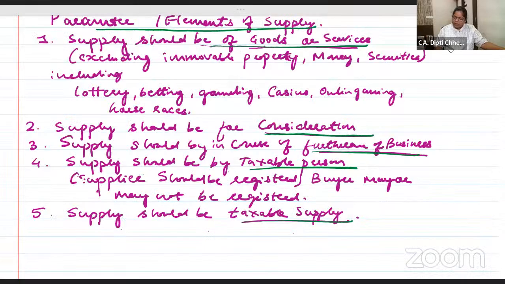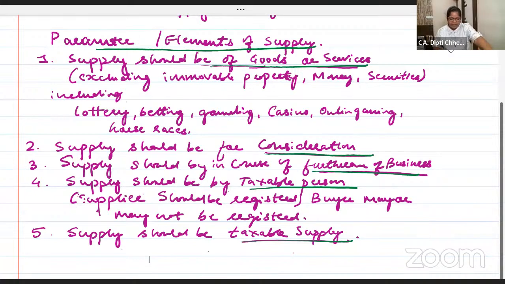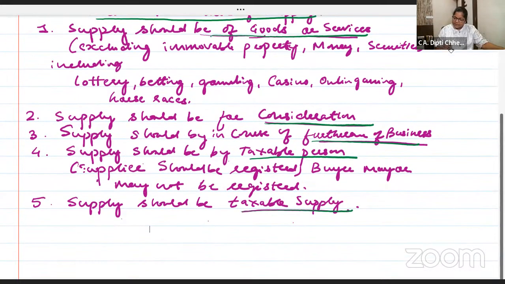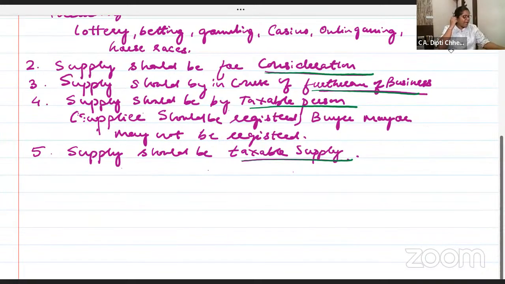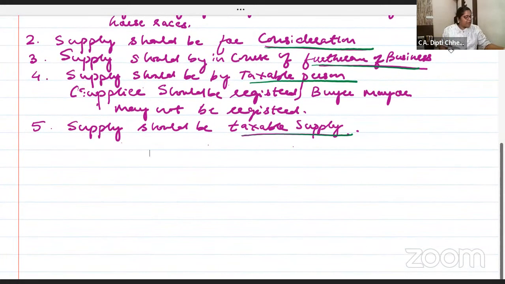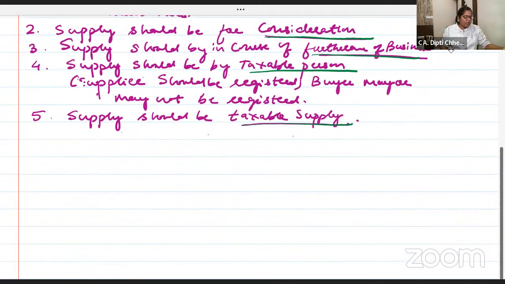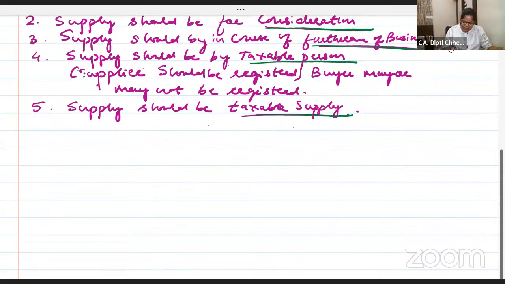Notebook. First I'm making you write it in notebook. See, yesterday we have written what are parameters of supply. It should be for goods and services. It should be for consideration. It should be for furtherance of business by a taxable person, and it should be taxable supply. Okay, right. Now see, we know these are the parameters of the supply. In that, we are going to study 3 schedules today.